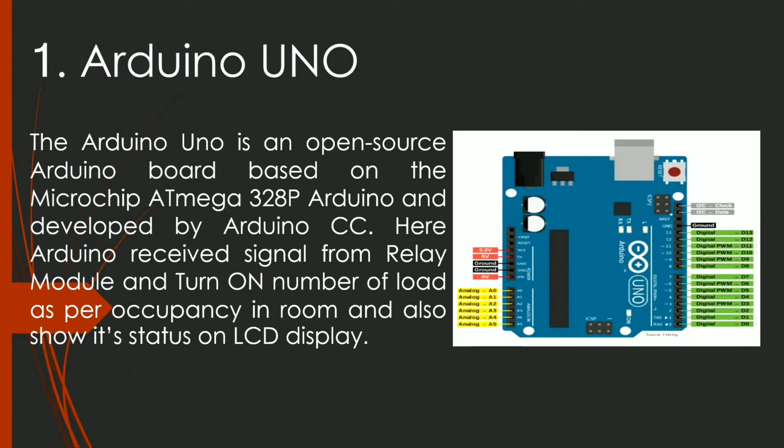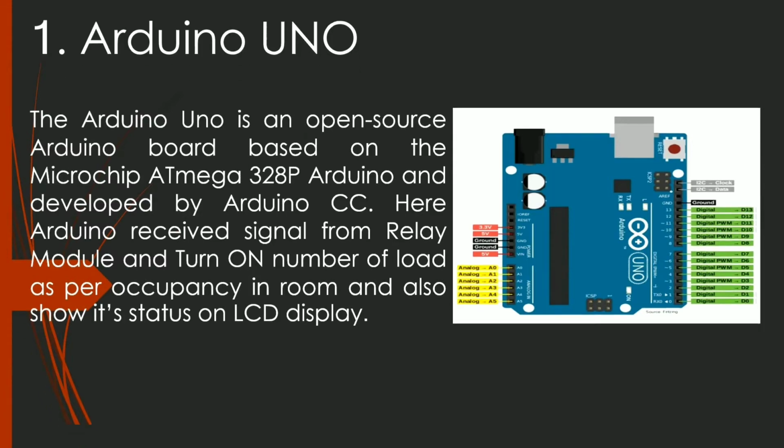Our first component is Arduino Uno R3. It has an Atmega 328P chip on it, which does all the computing. It works on a 5 volt supply. It consists of 3 main ports. First is power, second is analog in, and third is digital out. While working, Arduino receives a signal from the IR sensor and gives output to the relay and displays text on the LCD.